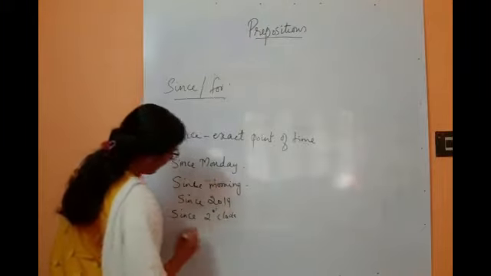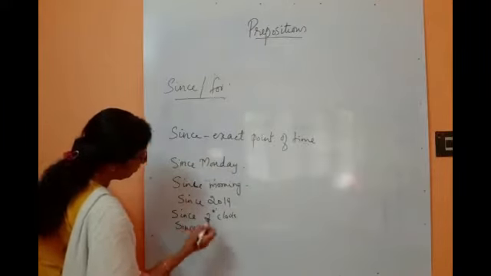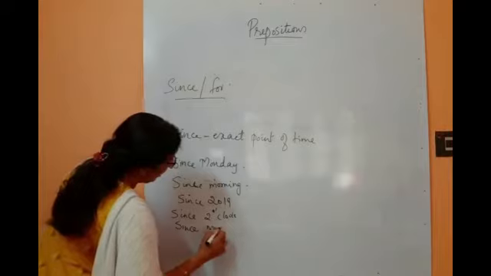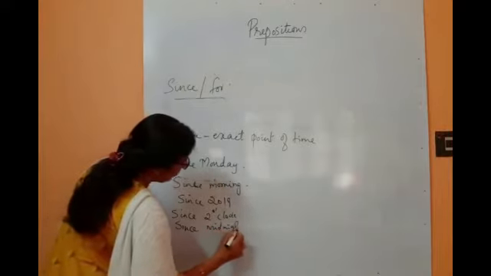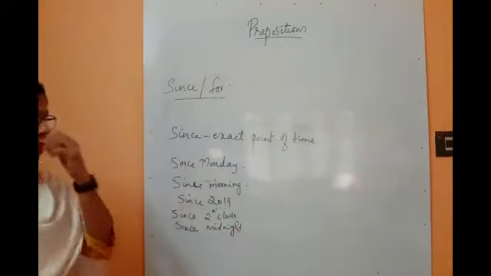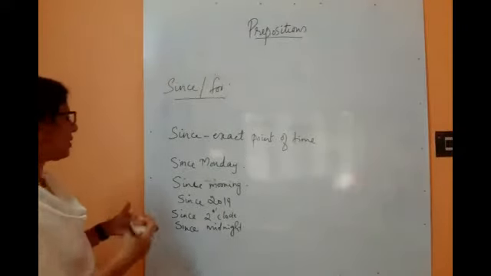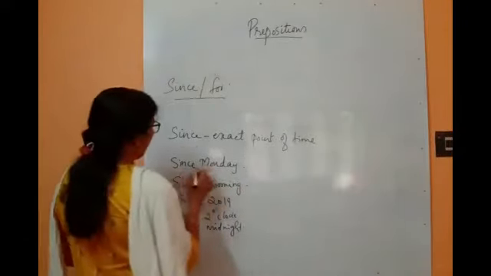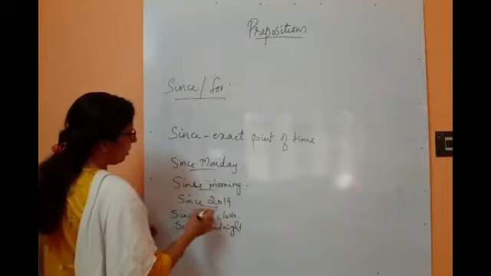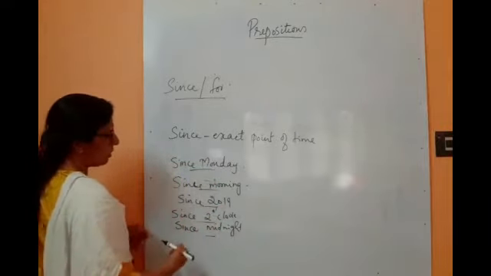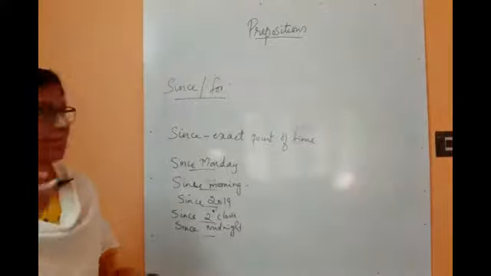All these are exact timings only. Then since midnight. It has been raining since midnight. Still now it is not yet over, it is continuously raining. So since Monday, since morning, since 2019, since 2 o'clock, since midnight: all these denote an exact point of time.